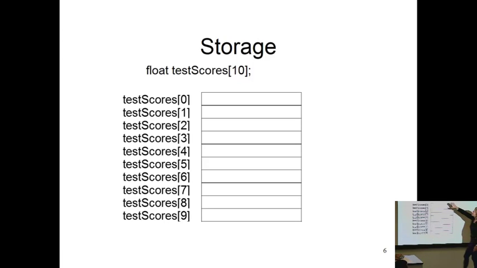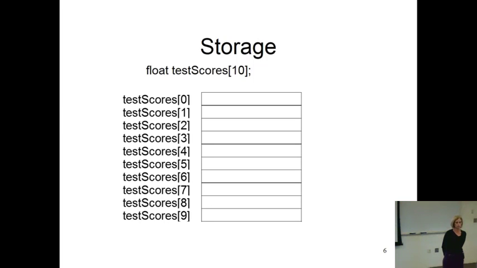So since I've allocated space for 10, what do you notice about the highest subscript that I can go to? And why is that? Why is it 9? Because I start with 0, that means that 10 elements is 0 through 9. And welcome to coding. Coding is almost always 0-based. So this is a 0-based array. The first index is 0, and the last one is 9.